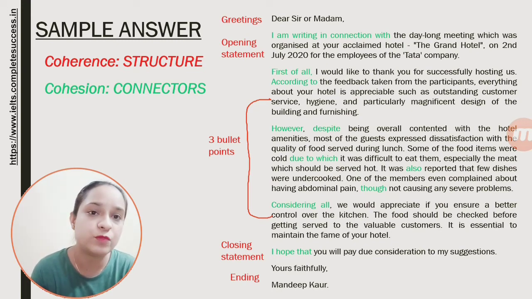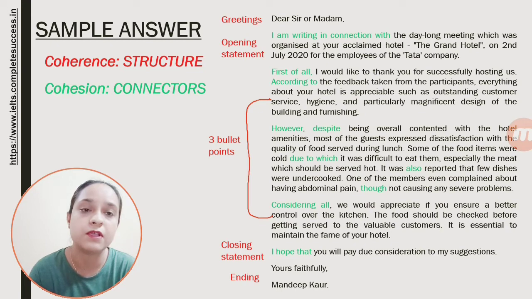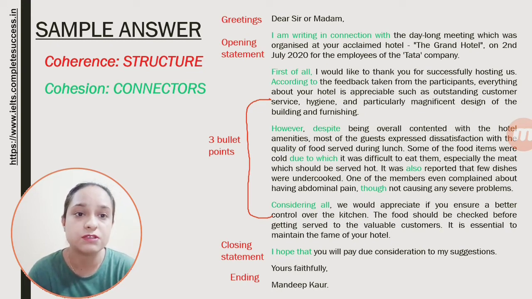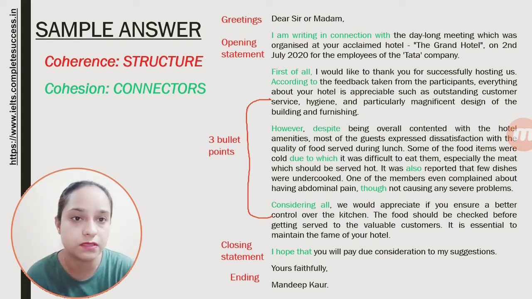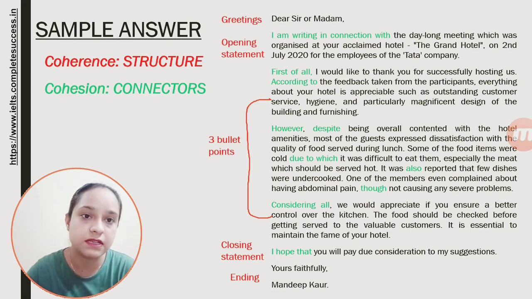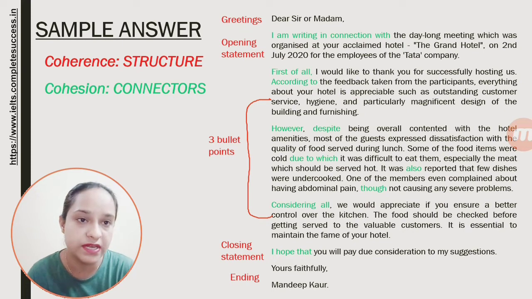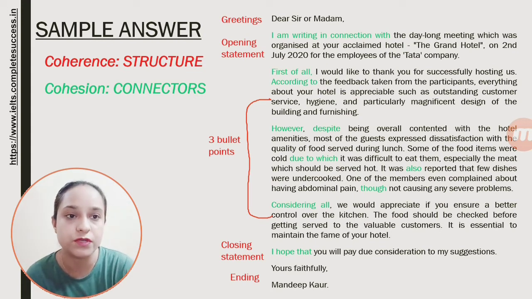And then the 3 bullet points. In the first bullet point, you explain what you liked about the hotel, like the outstanding customer service, hygiene, the design of the building, whatever you like. And what was the problem? Like, however, despite being overall contented with the hotel amenities, means you started the point with however: although you are happy with the hotel amenities, you have a problem with the food. Like, most of the guests expressed dissatisfaction with the quality of the food served during lunch.